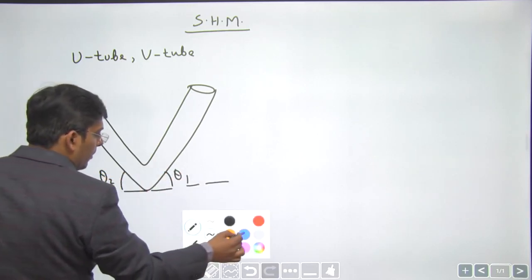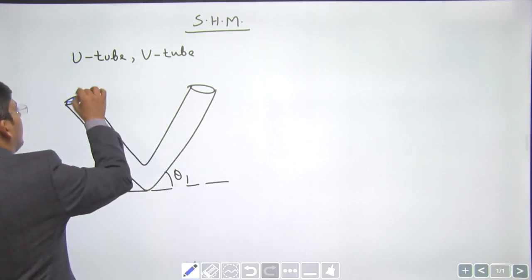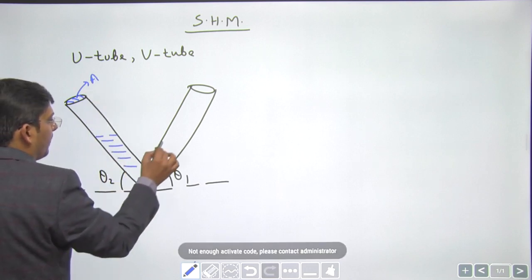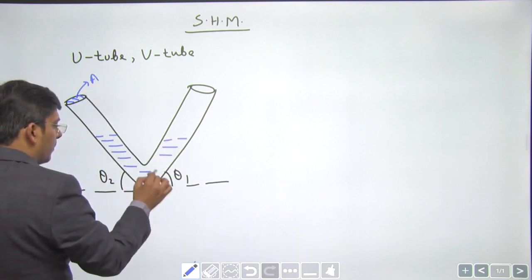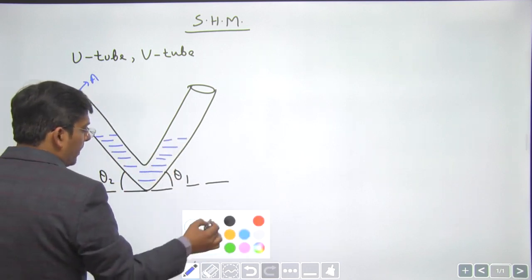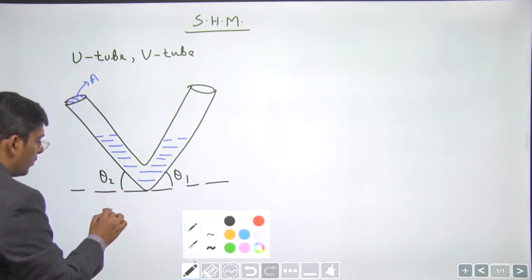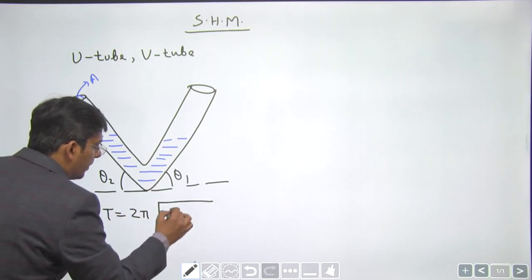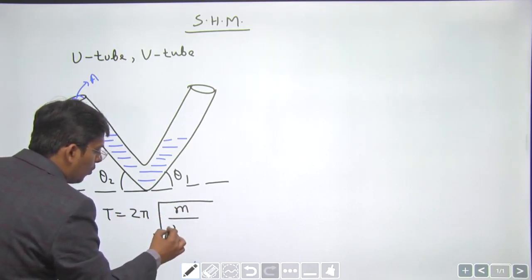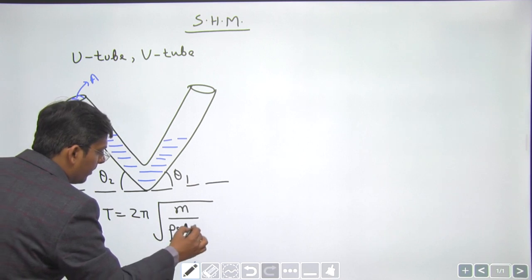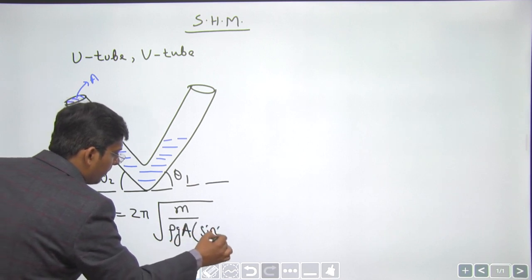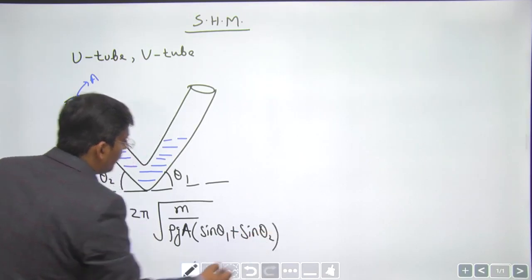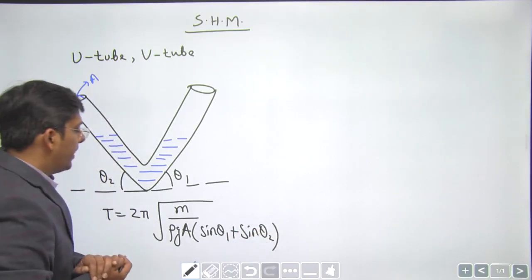Area of cross section is A, mass of the liquid present inside the tube is m, density of the liquid is rho. So the time period is 2 pi under root m divided by rho g A into sin theta 1 plus sin theta 2. This is the formula for oscillation of a liquid in a V tube.